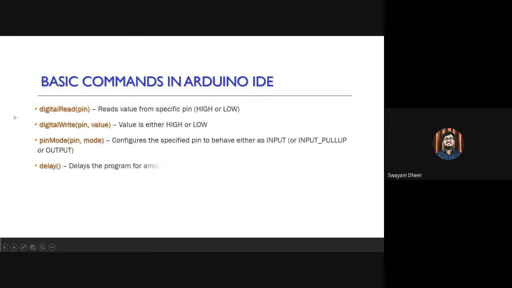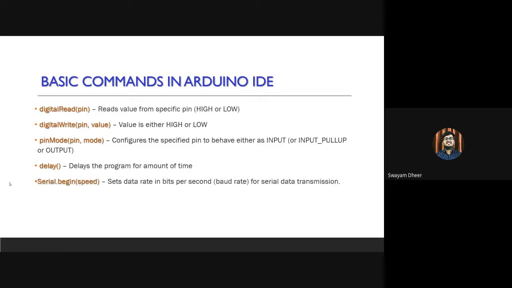The next command is delay. In some programs, we need to delay the program for a particular amount of time to get the required output. So we use the delay command. For example, if we write delay(1000), this means that the program will be delayed by 1000 milliseconds.